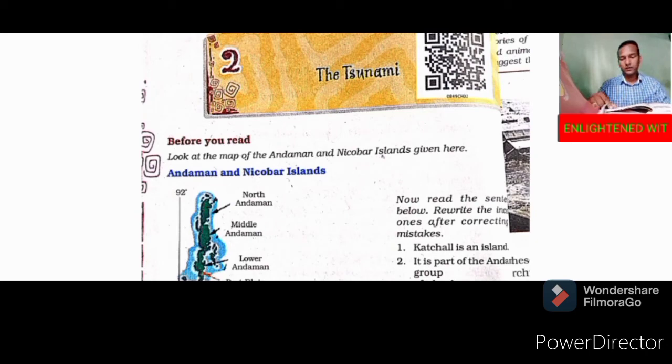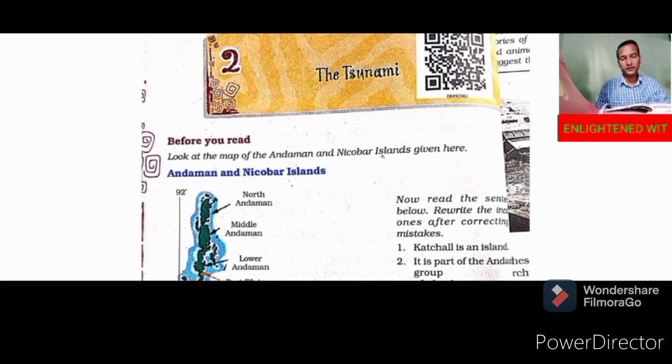Kachal is an island. You can see here on the map. Kachal is an island. Yes, it is. You can find it in the Nicobar Islands. Yes, first one is correct. Number 1 is correct. Kachal is an island. Next you will find number 2. It's a part of the Andaman group of islands. Is it? You can see on the map. No, it is not. Because Kachal is not a part of Andaman. It's a part of Nicobar Islands.